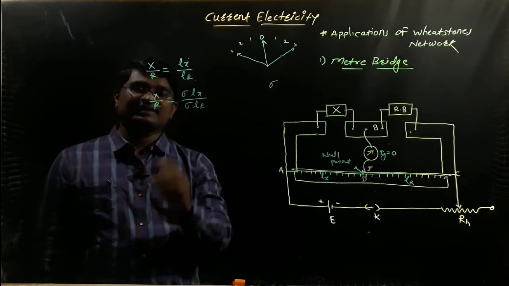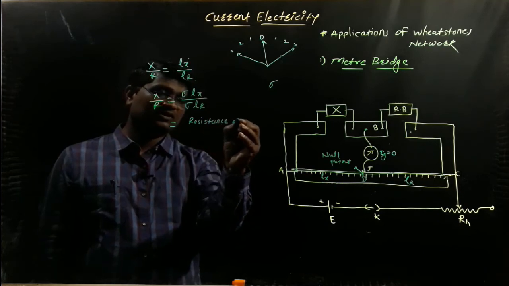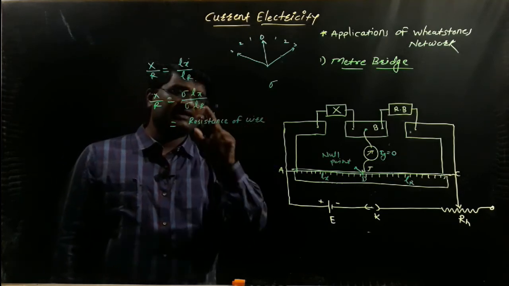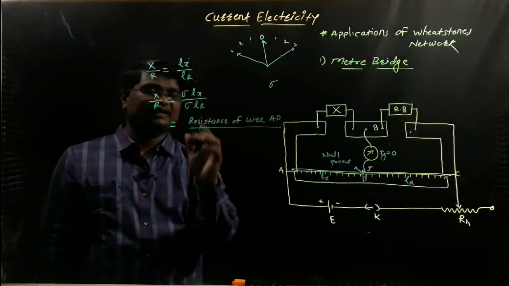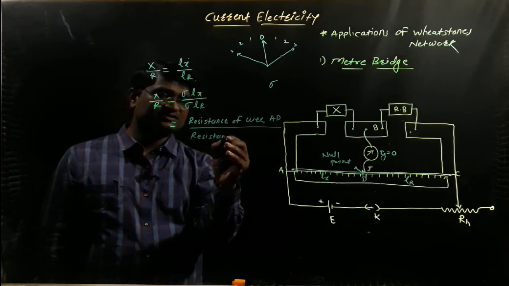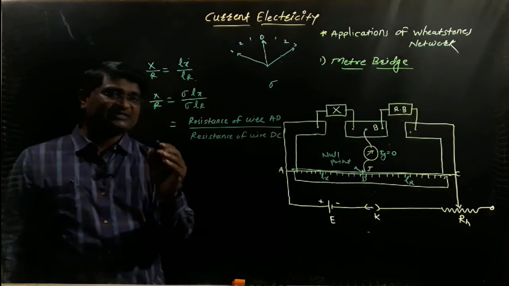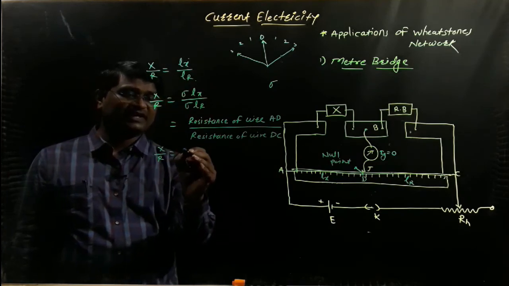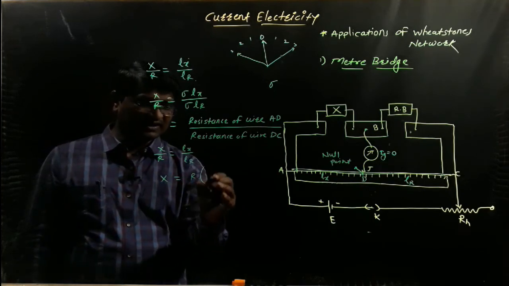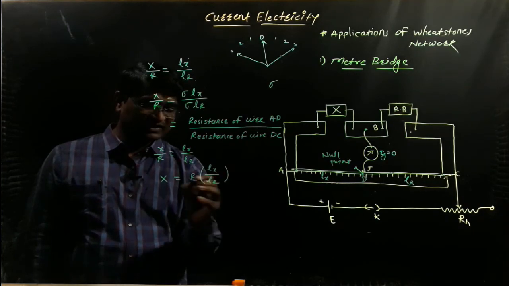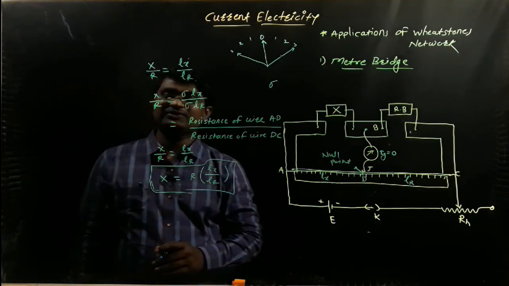So what is Lx and what is Lr? Lx is the resistance of the wire AD of length Lx, and Lr is the resistance of the wire DC. So X upon R is equal to Lx upon Lr, and finally we find X: X is equal to R into Lx upon Lr. With the help of this formula, we easily determine the unknown resistance X.